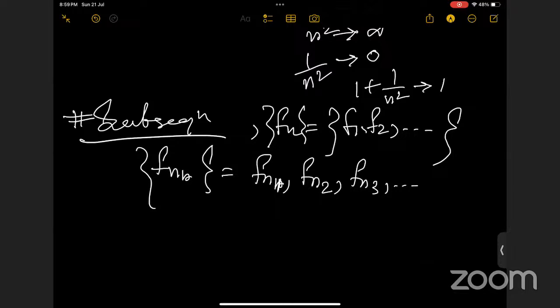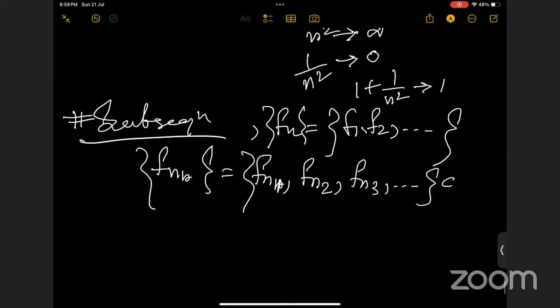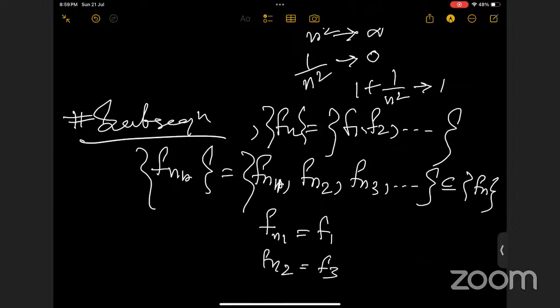Suppose we are denoting this, and this is a subset of this sequence. Suppose Fn1 is F1, Fn2 is F3, Fn3 is F5, something like that. Okay, then basically this is a subsequence of the sequence Fn.